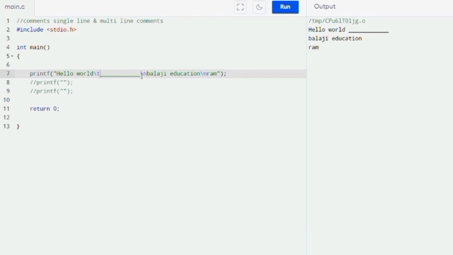Here if I am giving so much space like this, then you can see on the output side it will get that amount of space here. Suppose here I am giving tab and tab and tab and so on, then outside you can see that three tab spaces are printed here.